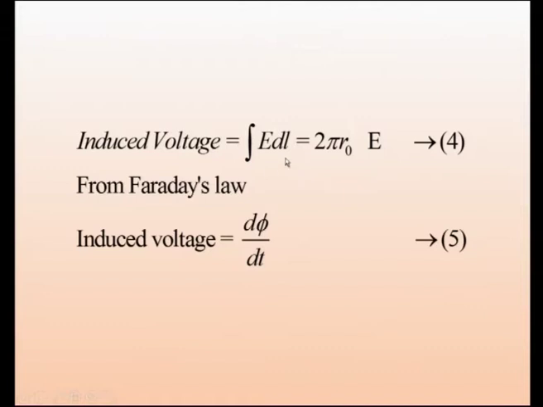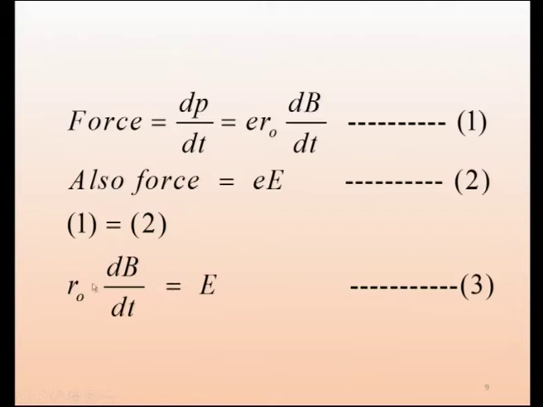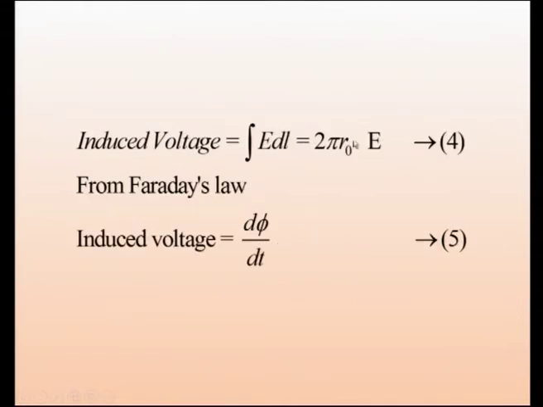When it moves in one circular path, the distance moved will be 2 pi r naught, that is the circumference. So, here E is there, and the closed integral of dl will be 2 pi r naught. Already in the previous expression we had E equal to r naught dB by dt. So, we are just using it there, and we are getting 2 pi r naught squared into dB by dt.